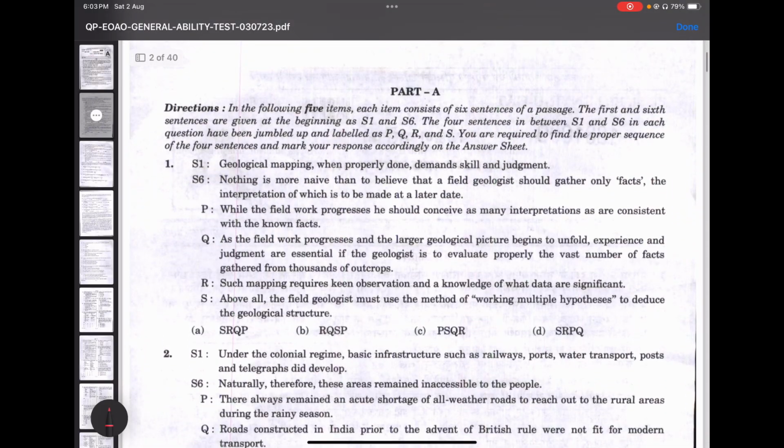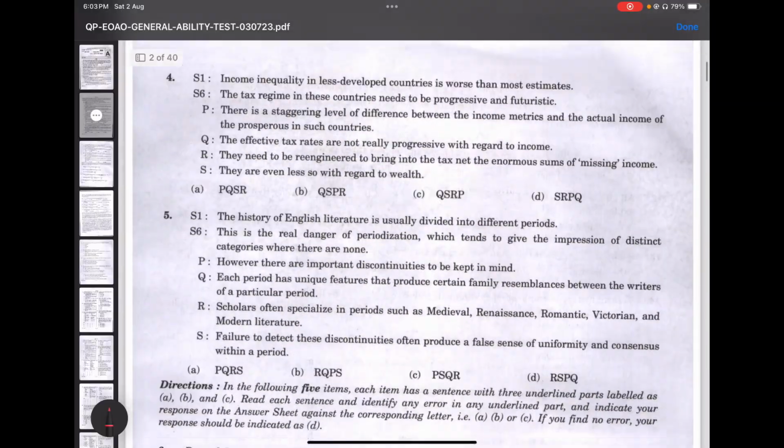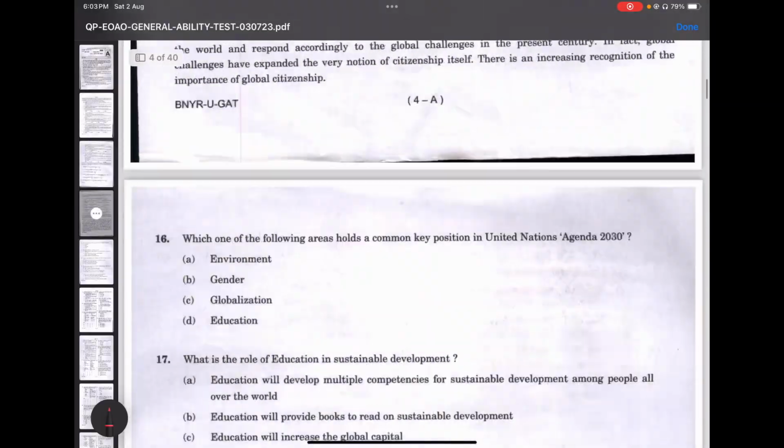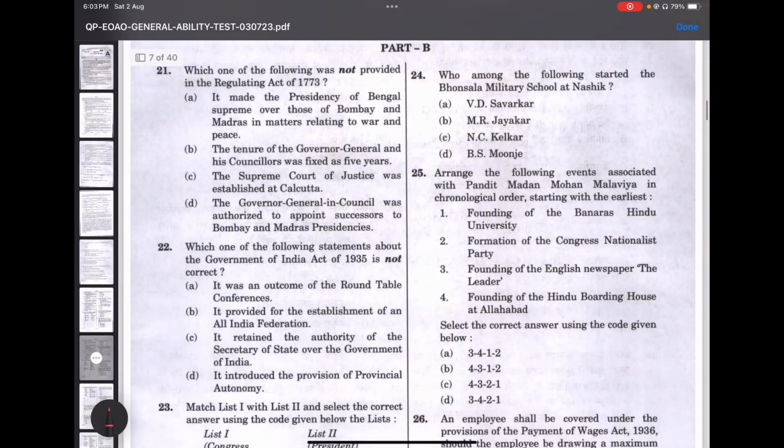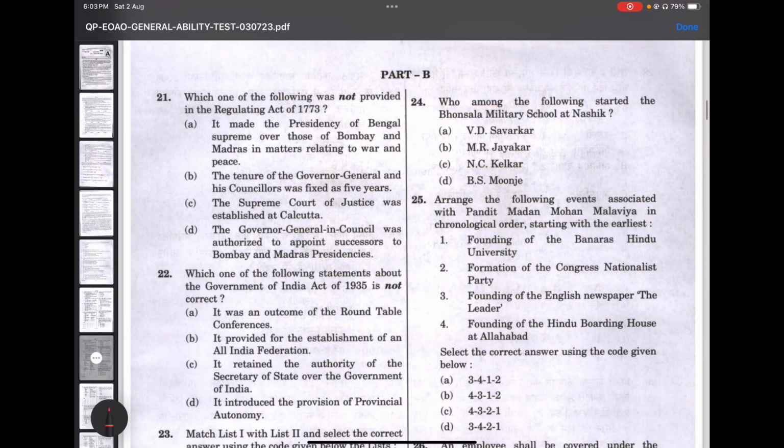We'll just leave out the English and the aptitude part and we'll focus on the major subjects. So starting from question 21, part B. Which one of the following was not provided in the Regulating Act of 1773? I'm sure that you might have all read about the Regulating Act of 1773. So let's read the options.